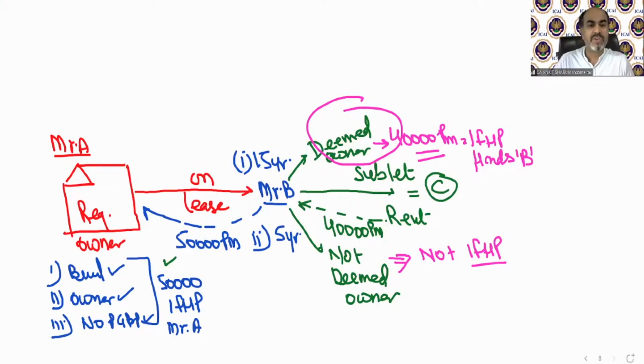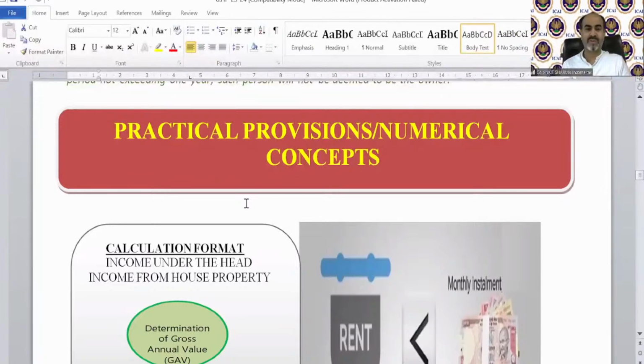So the theoretical provisions are almost over. Now the interesting provisions, my favorite provisions, the practical provisions or numerical concepts, start. Now we will see that in comparison to salary, how easy income from house property is.